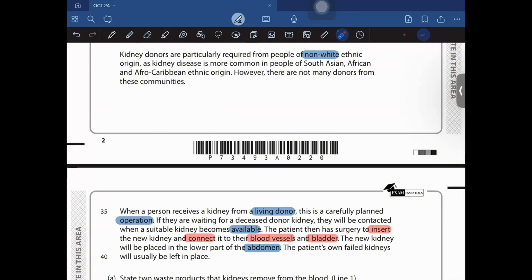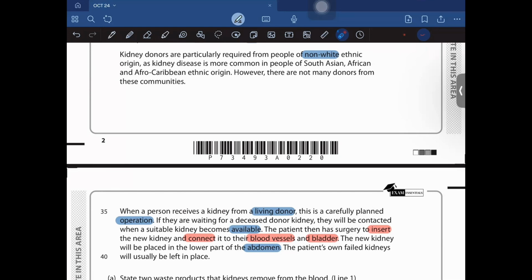When a person receives a kidney from a living donor, this is a carefully planned operation. If they are waiting for a deceased kidney donor, they will be contacted when a suitable kidney becomes available. Okay.